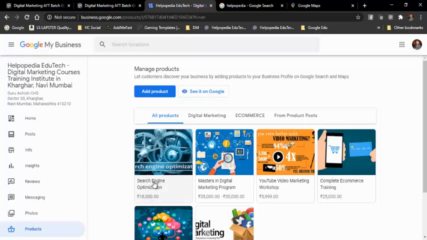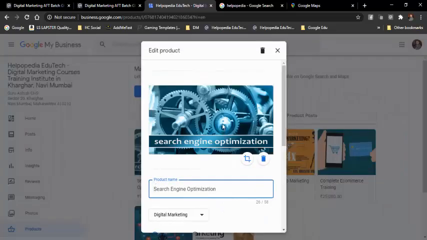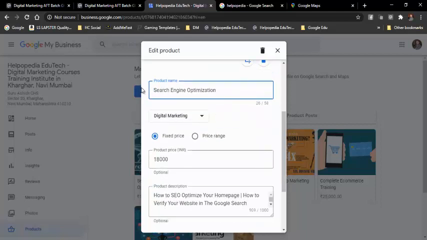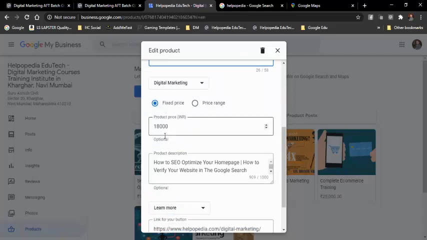So now if I click on this, then you will see that this is how I can add the product. See over here I will add an image. Over here I'll add the product name, then whatever is the fixed price, that fixed price I've added over here. Now if I click on price range, then it will say minimum this much and maximum this much. So this is the range. So this product is available from 500 rupees to 2000 rupees, like that you can add. If it is a fixed price, then you can add this fixed price.